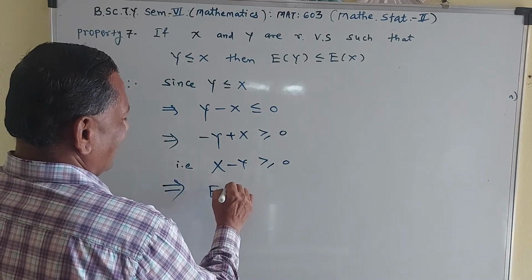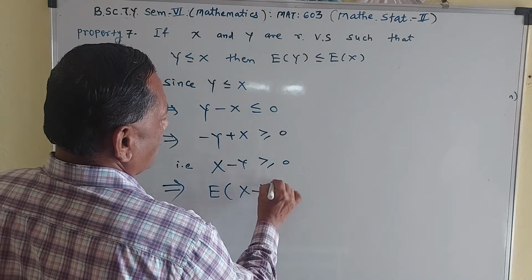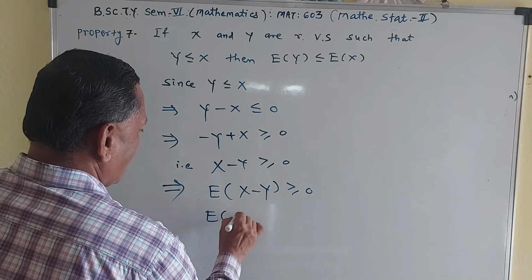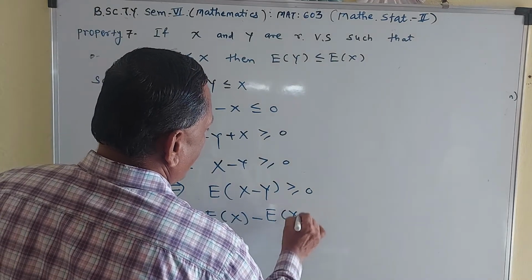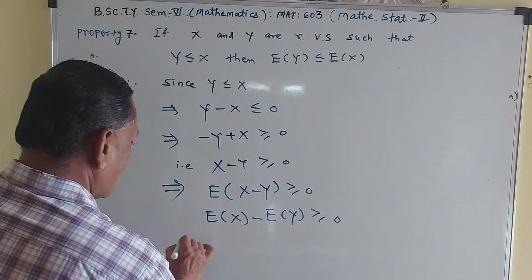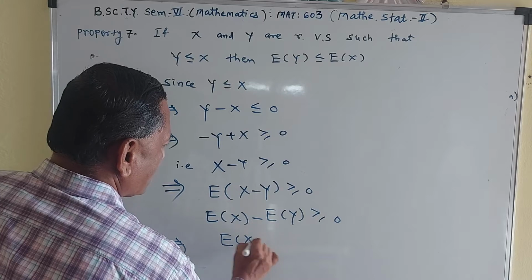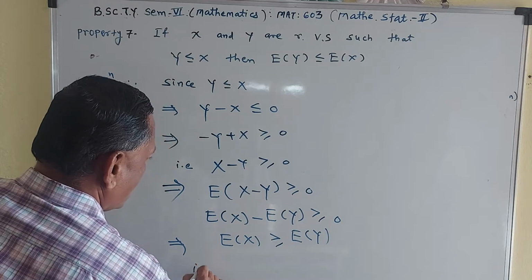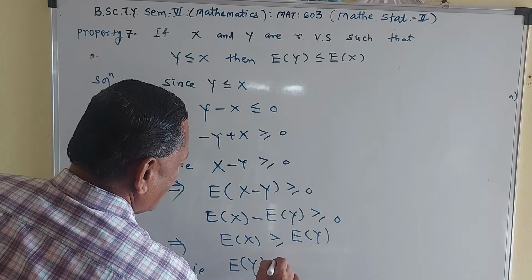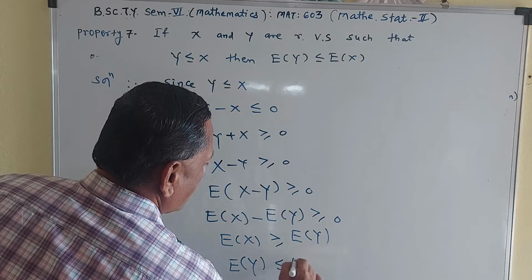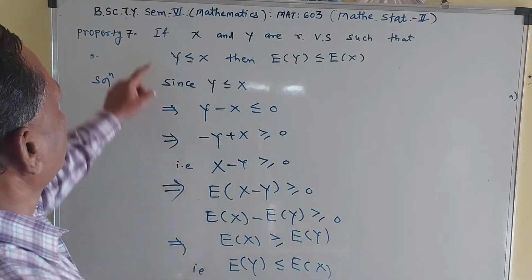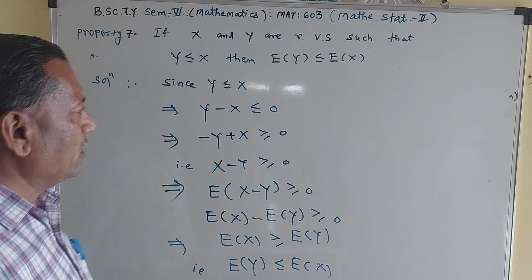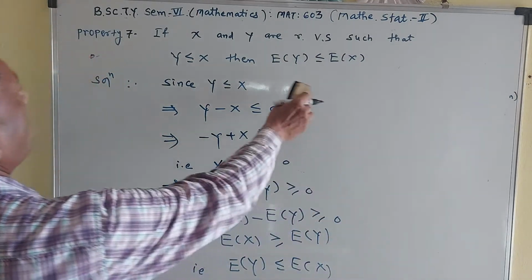This implies expectation of x minus y is greater than or equal to 0. That is, expectation of x minus expectation of y is greater than or equal to 0. This can be written as expectation of x is greater than or equal to expectation of y, or expectation of y is less than or equal to expectation of x. Thus, if y is less than or equal to x, then expectation of y is also less than or equal to E of x. So this is property number 7.